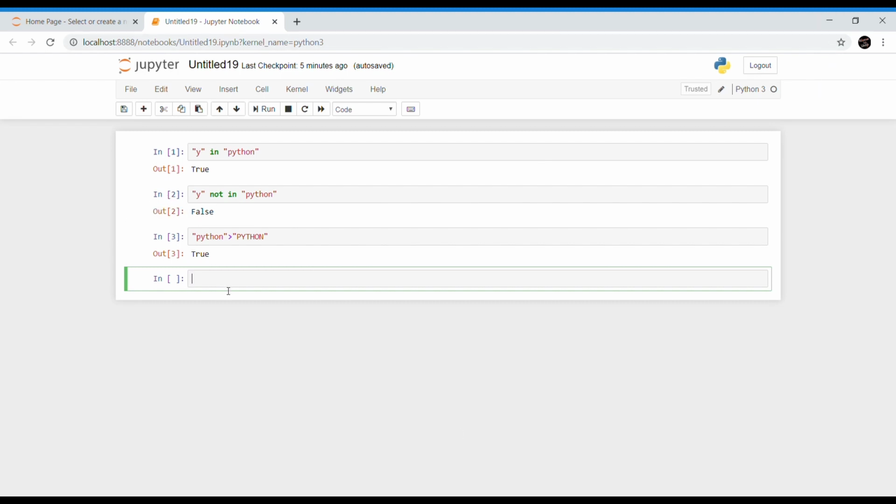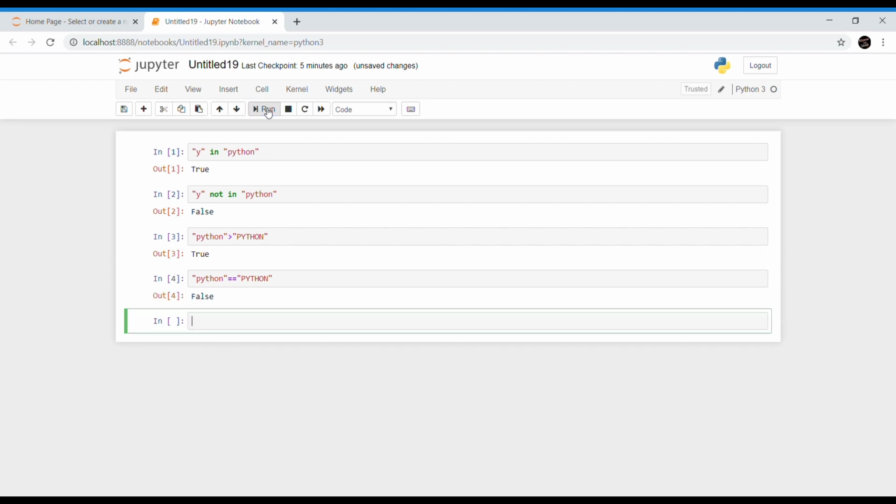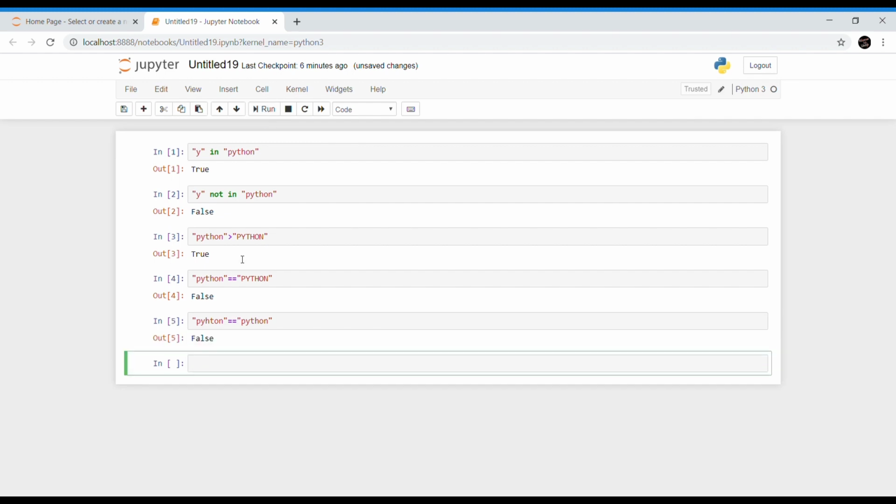The other comparison operators are, for example, Python double equal to Python. Yeah, it's returning False. It's checking whether both the strings are equal or not. Yeah, I made a mistake in the spelling, sorry.